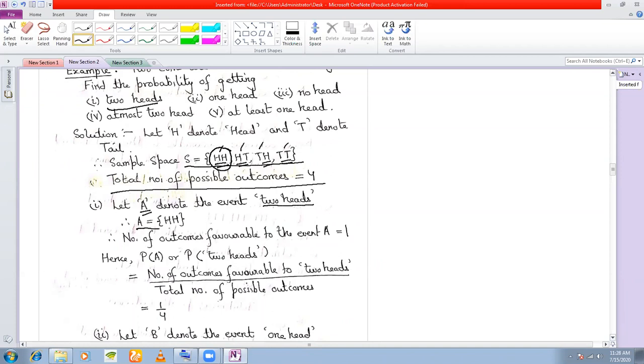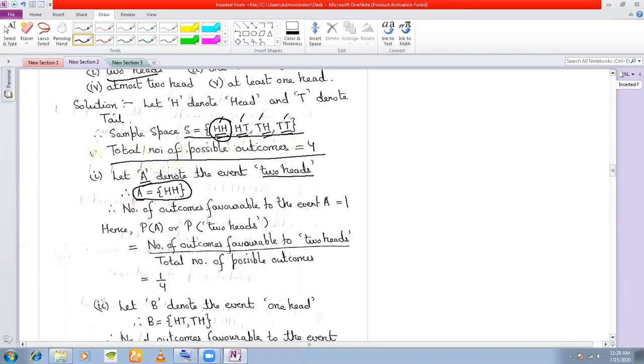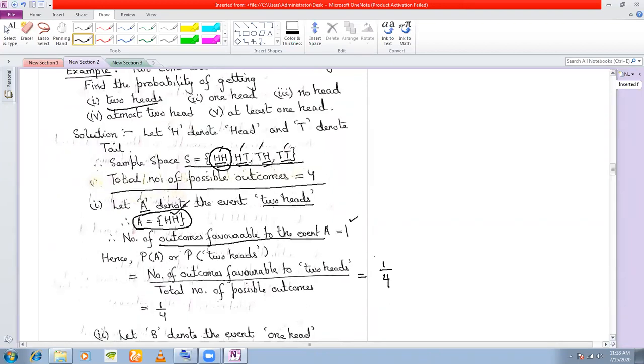So A has only one element, which is HH. Okay, so how many outcomes that are favorable to the event A? I have only one element in A, so that means only one. So therefore my probability becomes 1 by total number of possible outcomes, 1 by 4. Clear?